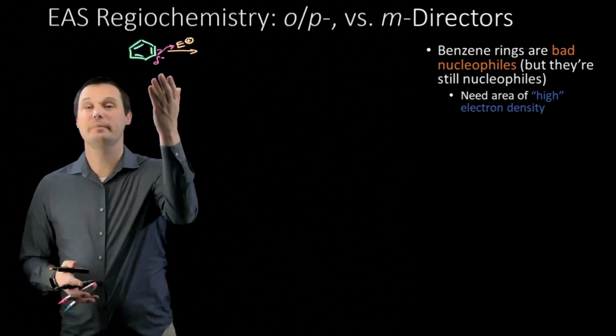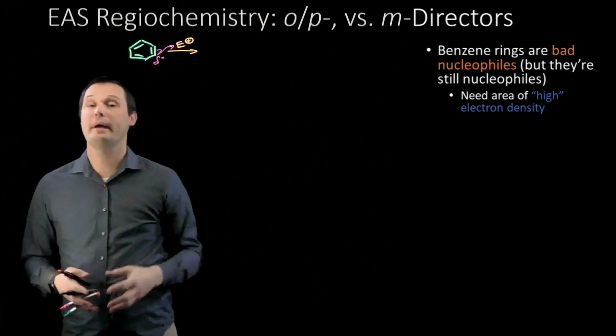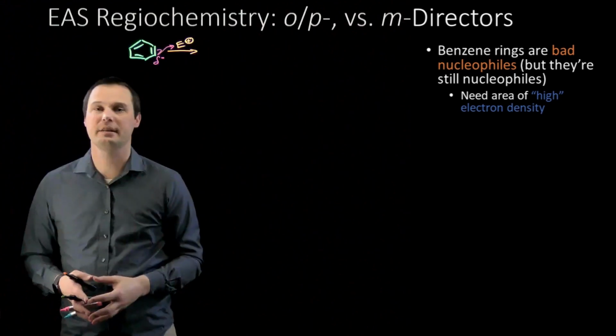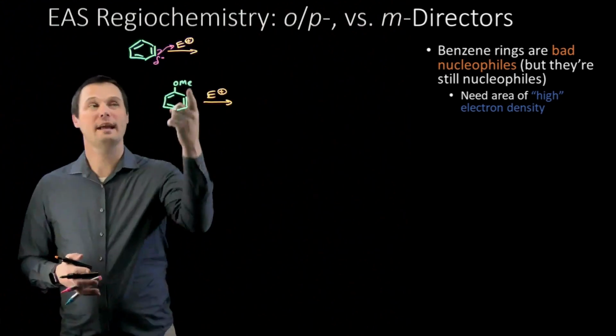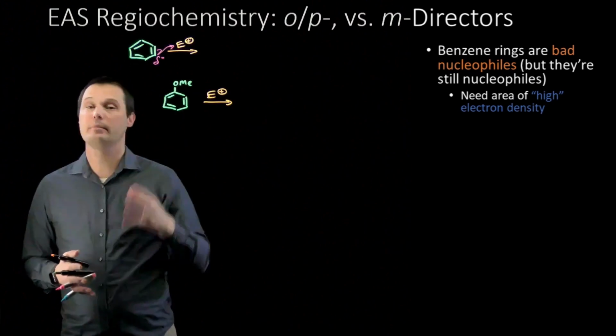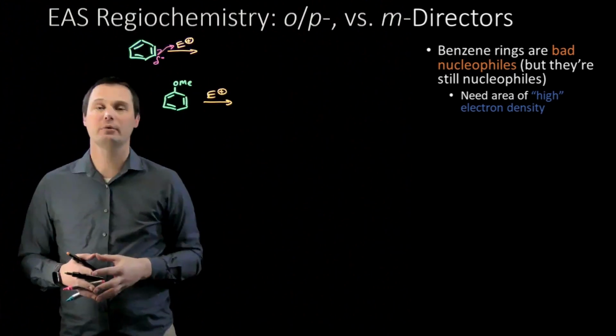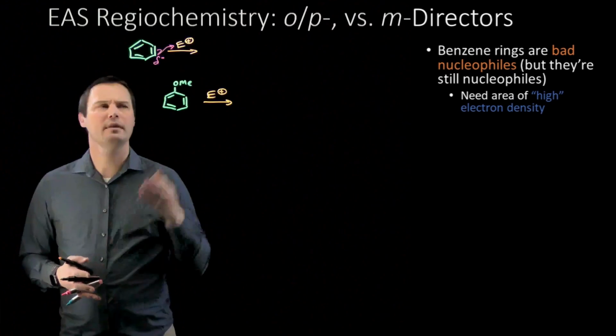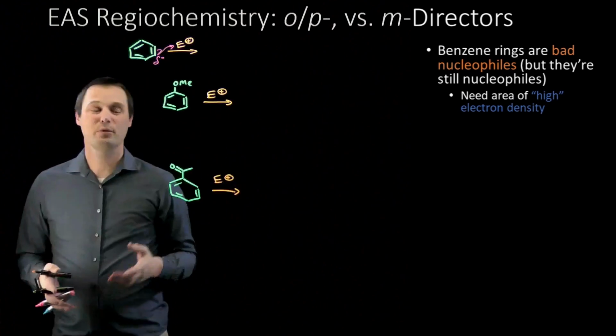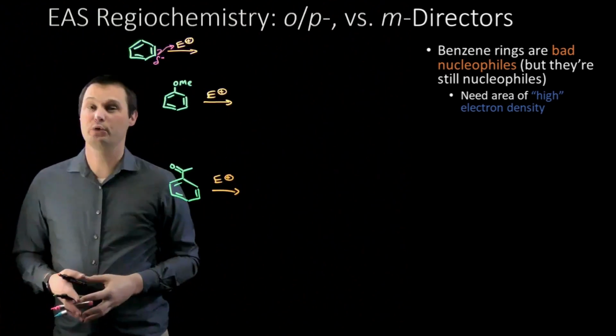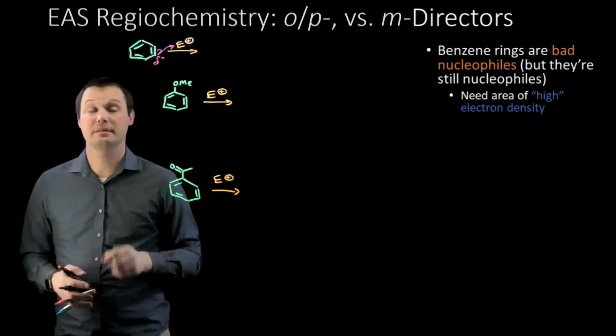For an unsubstituted benzene, all 6 carbons are the same, so it doesn't really matter which pi bond we use and which carbon attacks the electrophile. But what if the benzene already has a substituent on it? Now the other carbons are not the same, and it does matter which carbon we use. How do we know which carbon will be the one that attacks the electrophile in this reaction? Furthermore, does it matter what kind of functional group is attached to the benzene ring? Yes, it does. It's actually very important.